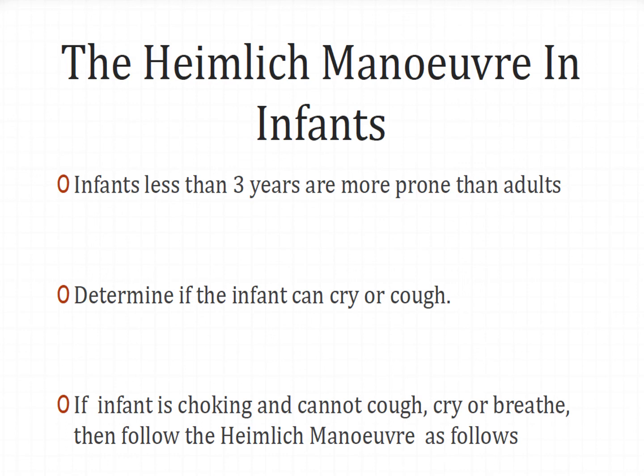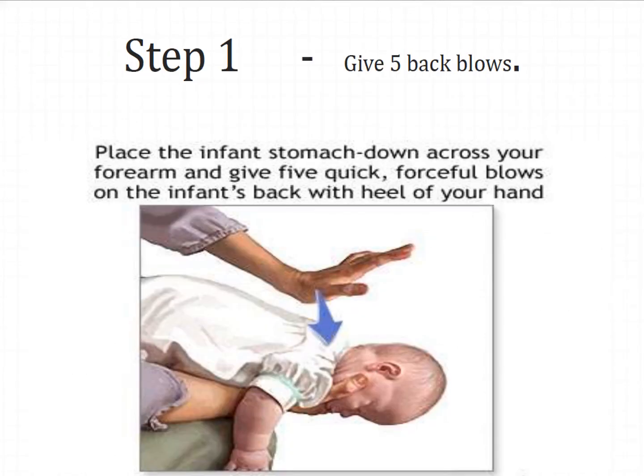So in infants less than 3 years, you can almost administer Heimlich's maneuver. But if it is a 1 year old baby, most of the time the baby will cry. That is, infants can cry or cough. So if the infant is choking and cannot cough, cry or breathe, follow the Heimlich maneuver as follows. This is more or less for a small infant, basically a baby below almost 1 year old.